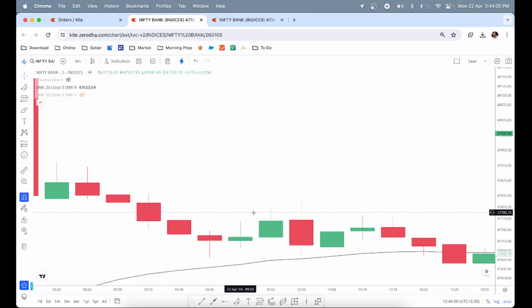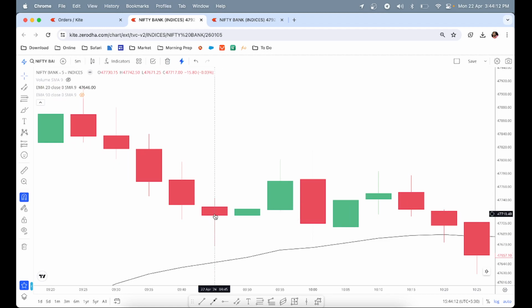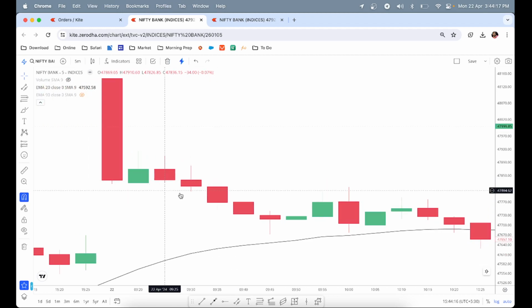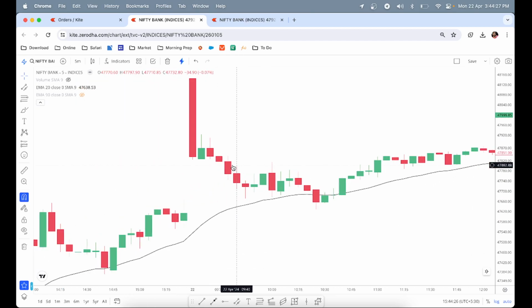This particular bar became a doji bar in which we could see that the market opened here and went all the way down here. It was a big red candle and it failed to meet the moving average and started reverting up and became a doji bar. So I knew that this was a good point to exit the trade. Anybody who entered here or here would have got a reasonable scalping profit on Bank Nifty. That was the first trade of the day which we could have taken.